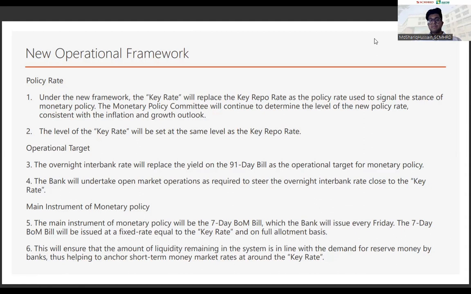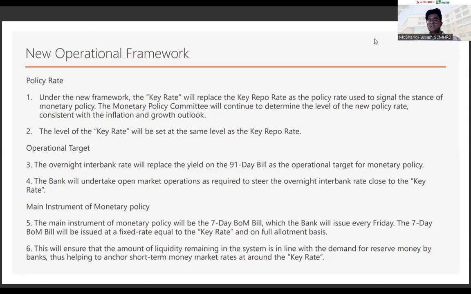And next we have the operational target. The overnight interbank rate will replace the yield on the 91-day bill as the operational target for the monetary policy. Next, the bank will undertake open market operations and steer the overnight interbank rate close to the key rate.